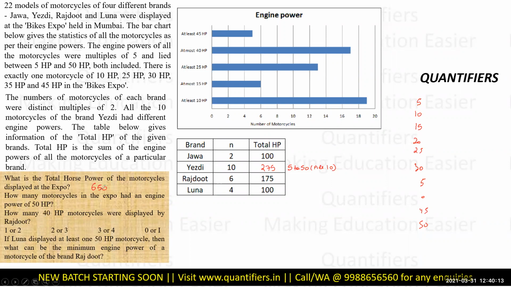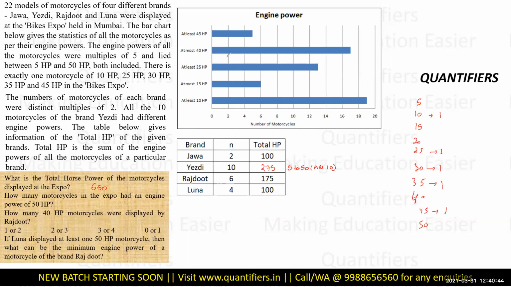Now let's analyze this. So I have only one motorcycle of 10, 25, 30, 35 and 45. I have only one motorcycle of these 5 powers.